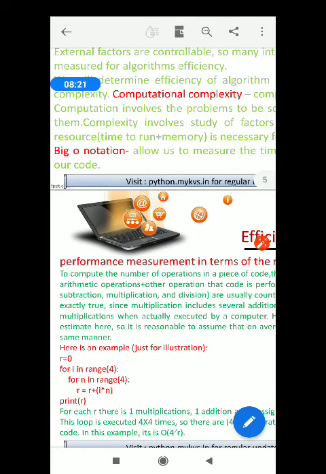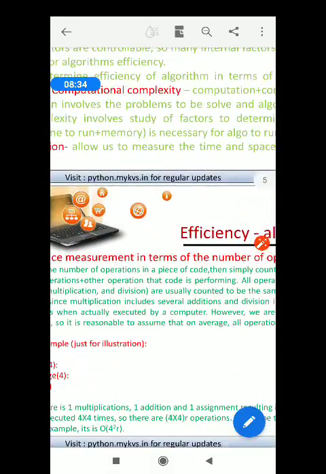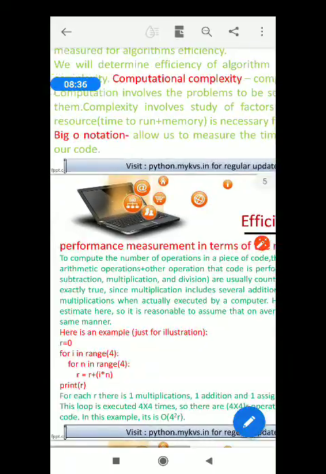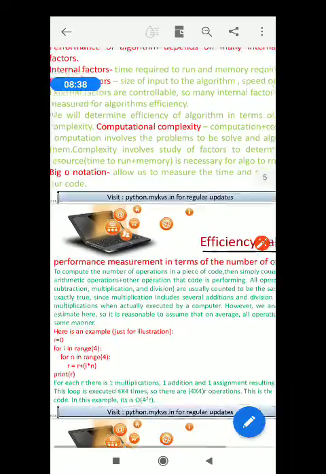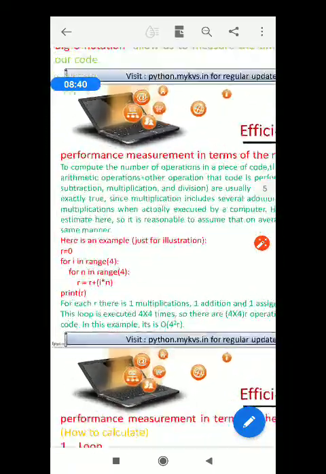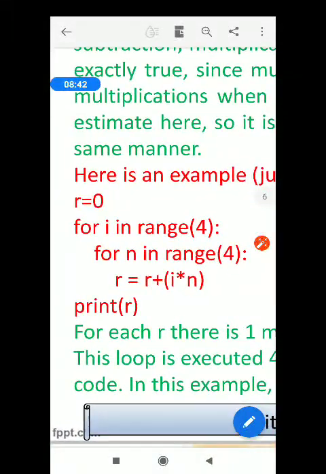In computational complexity, Big O notation is the basic notation used to determine efficiency. Now let us understand performance measurement in terms of the number of operations. Here is an example code we are taking.